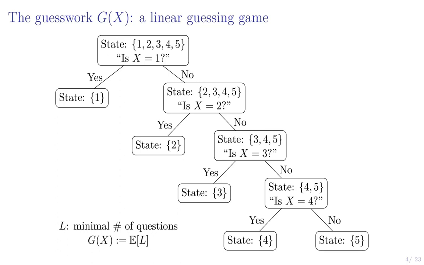I should remark about one subtlety here: it's actually the minimal number of questions until you get a yes. So in this last case here, you knew it was 4 or 5. You ask, is it 4? You get a no. According to this definition, you'd have to ask again, is it equal to 5, and get the yes, even though you know it's equal to 5.